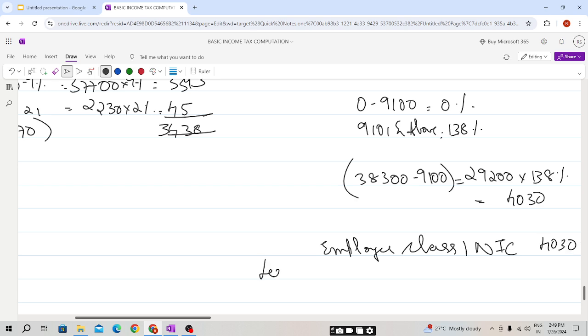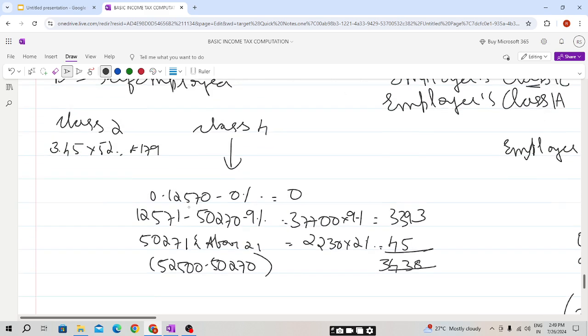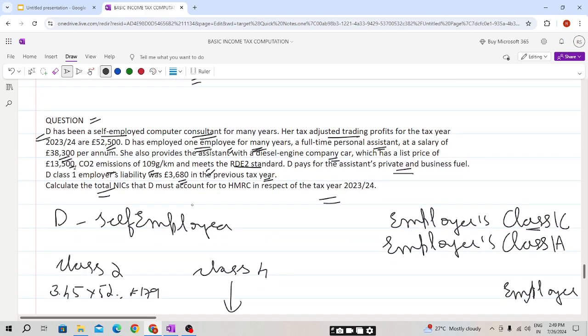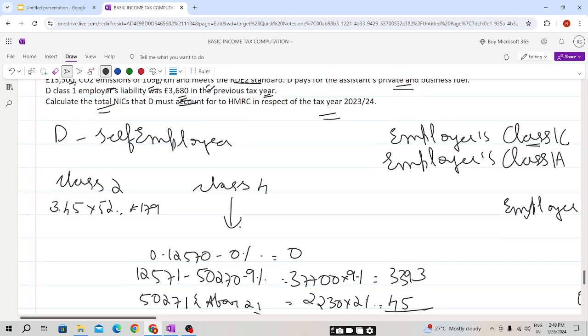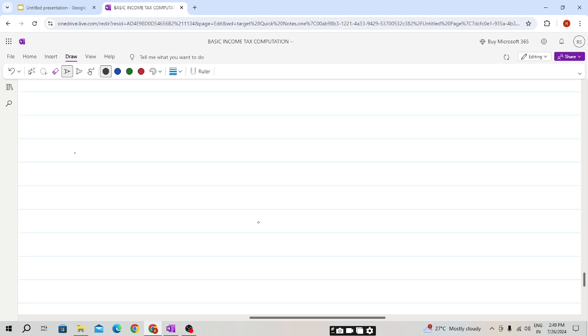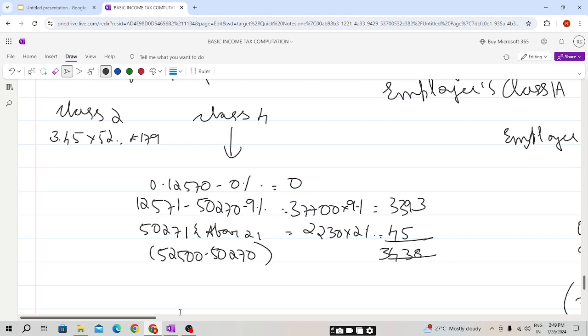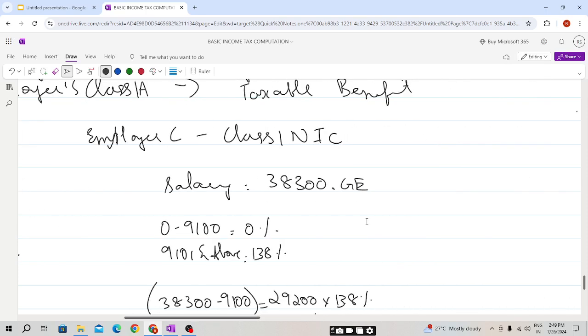Now less employment allowance, which we can claim only once. The employment allowance will not be available if the self-employed person has only one employee in the company. Here we have two, the self-employed person and the employee. The second condition is that the previous year's employer's NIC should not be more than 100,000 pounds, but it is less than 100,000 pounds. So the employment allowance will be available, students.